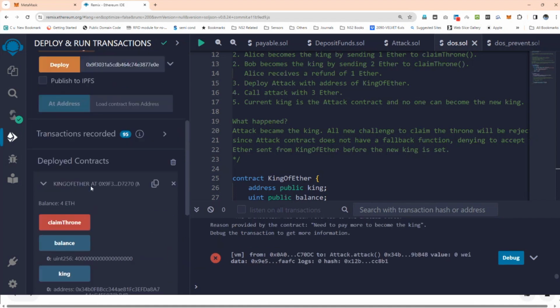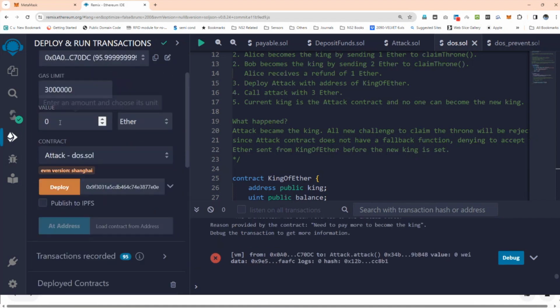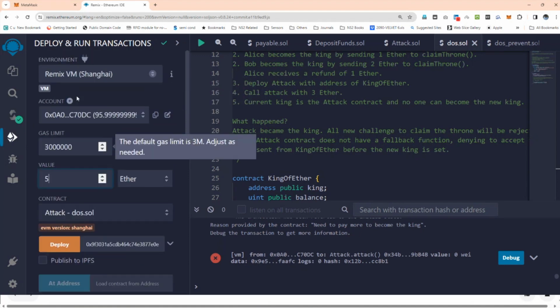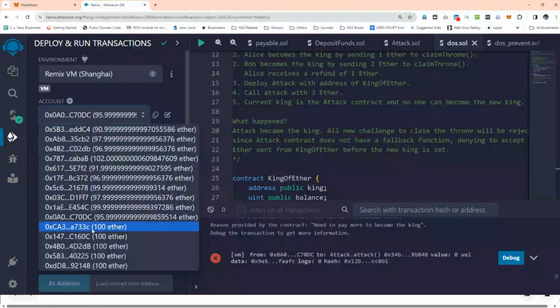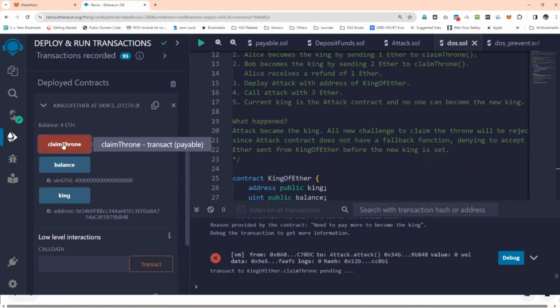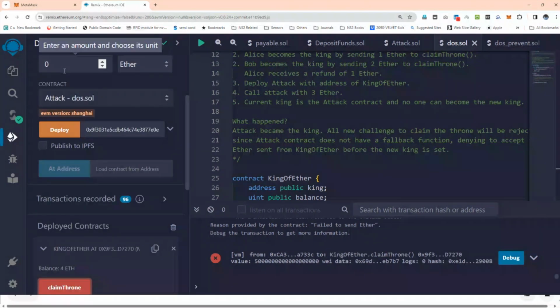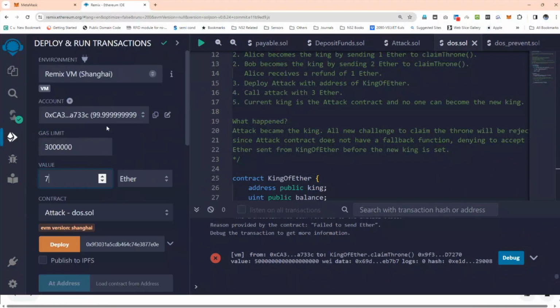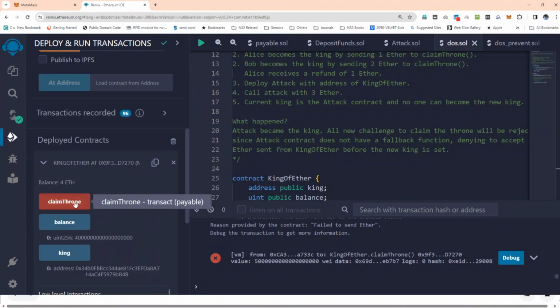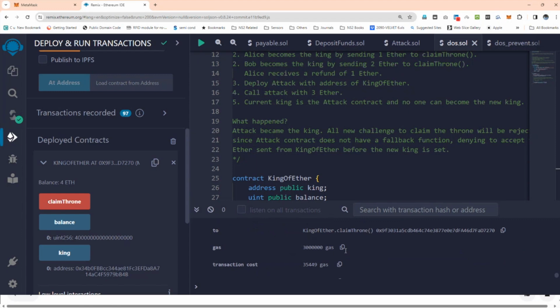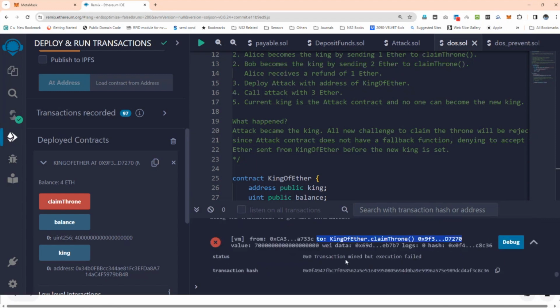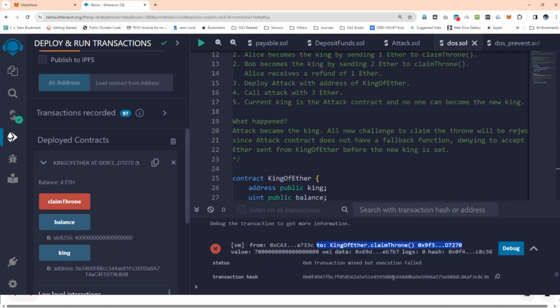Now let me see if anybody else can. Let's say I give 5. If somebody is giving 5 and wants to claim the throne, that is not possible. Someone trying to give 5 Ether or 7 Ether, let's say somebody wants to give 7 Ether and try to claim it, it is not possible, because the attacker became the king and he is not allowing anybody else to claim the throne.